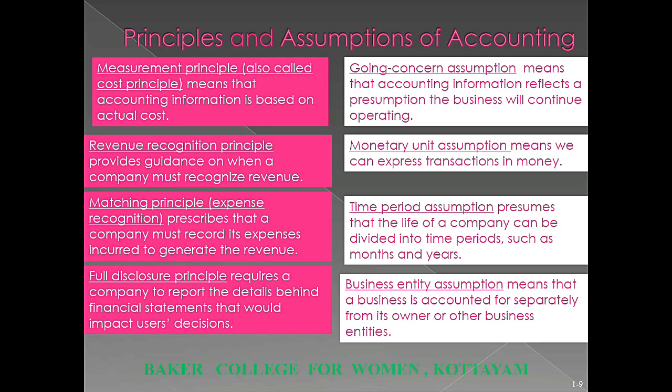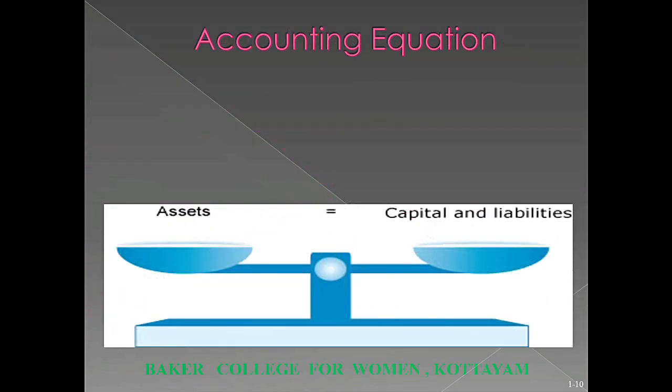The time period assumption presumes that the life of a company can be divided into time periods such as months and years. The business entity assumption means that a business is accounted for separately from its owners or other business entities, which means that a company and an owner are treated as two different persons.